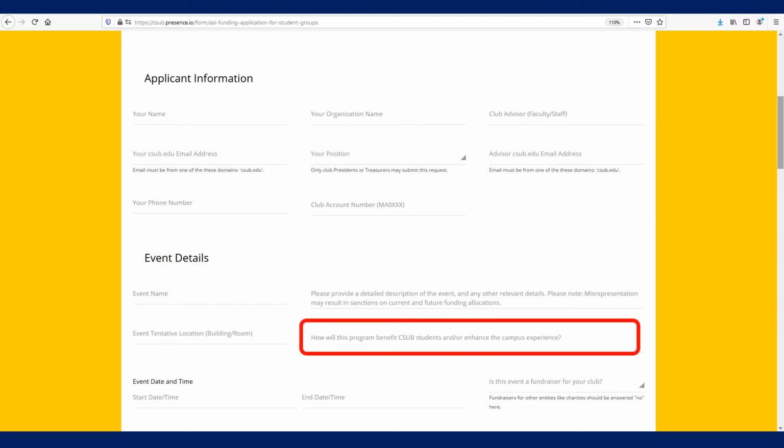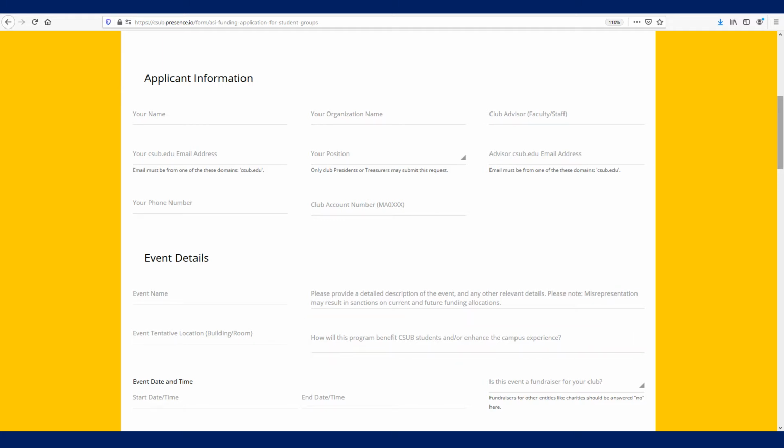Complete the event details section. Under benefits, be specific and creative. Why is this event being held? What are the students going to get out of it? Please note that an event does not have to be submitted through 25 Live before a club can request funding, but a funding request and the event request should both be done as early as possible.